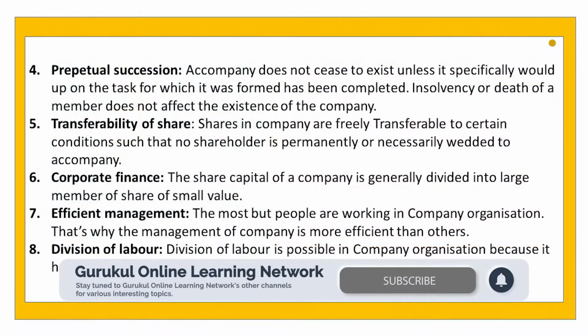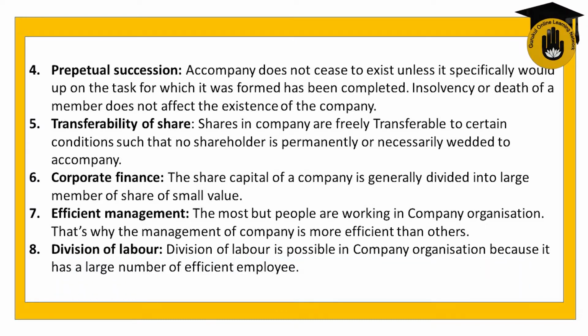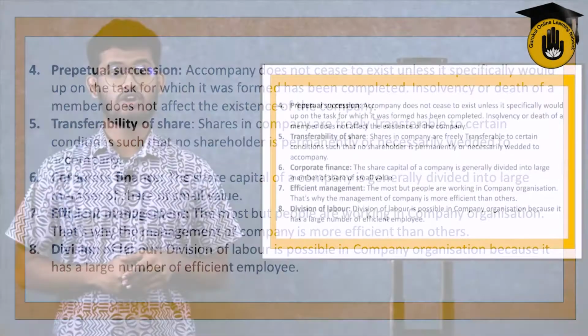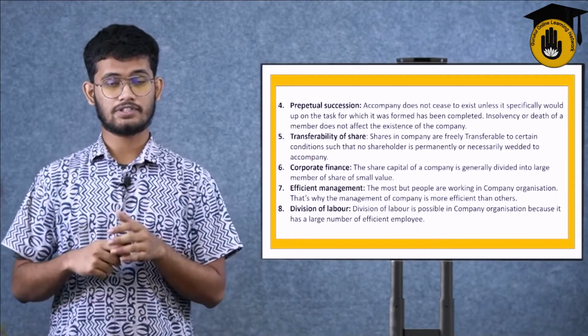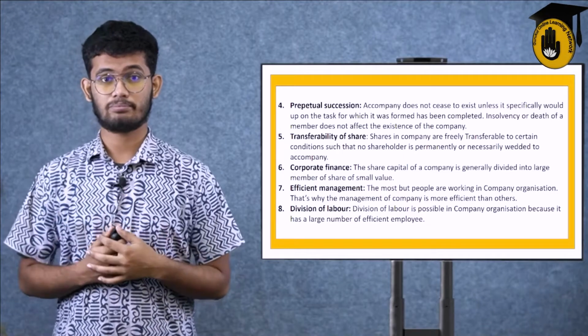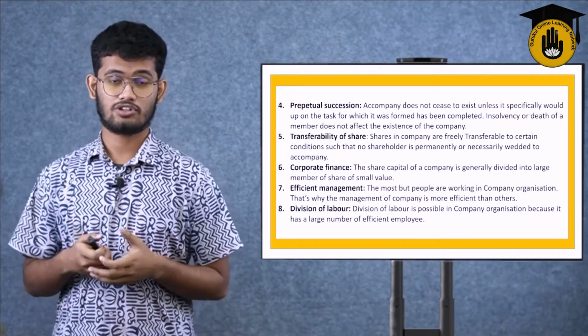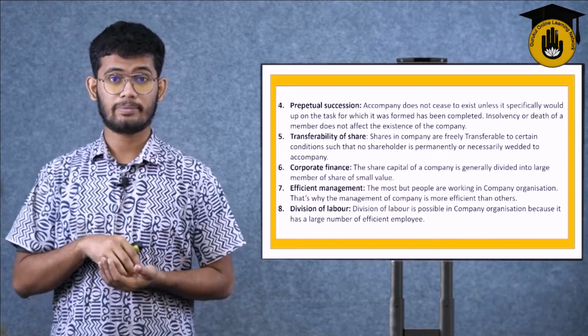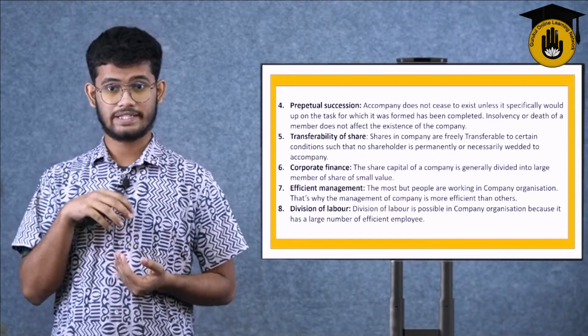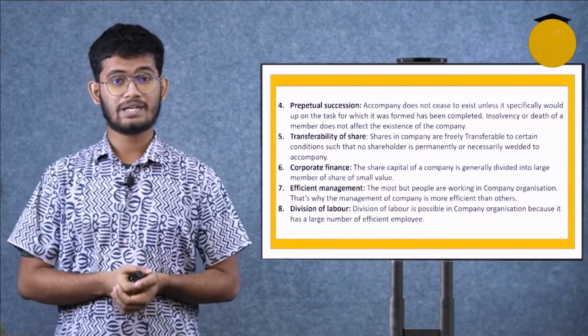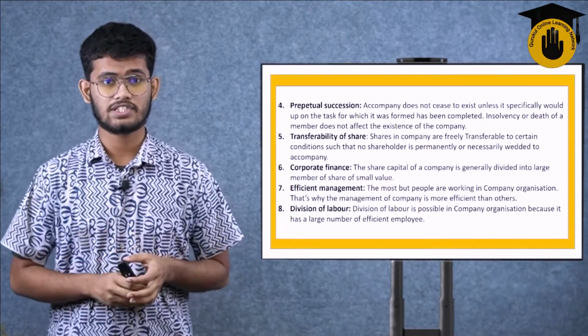Transferability of share. Shares in a company are freely transferable, subject to certain conditions, so that no shareholder is permanently or necessarily wedded to the company. Wedded to the company, that's a very fun term. It means like getting married to the company, particularly like the boards or the directors or the main CEO or the main owners of the company. They are wedded to the company. The company is theirs. They cannot leave the company just on their own will.